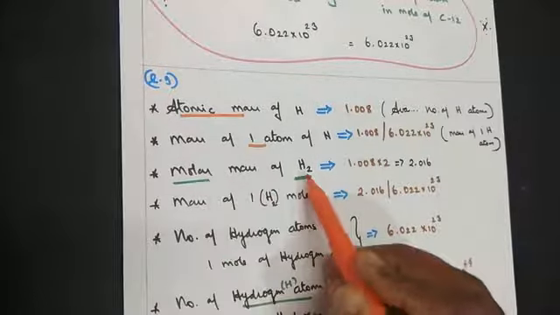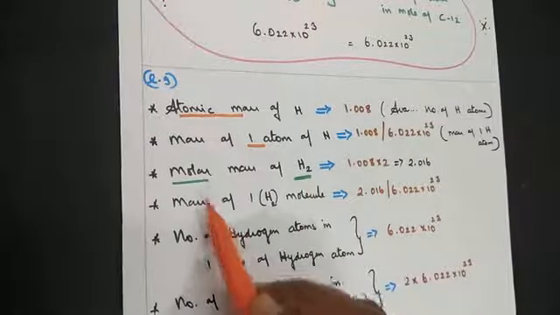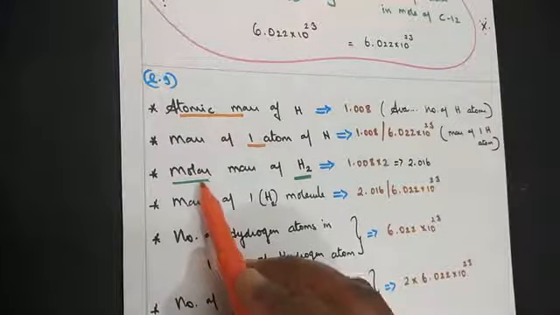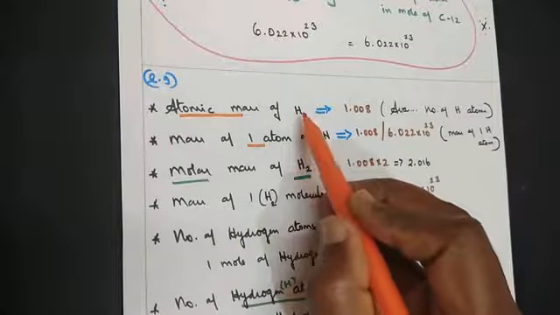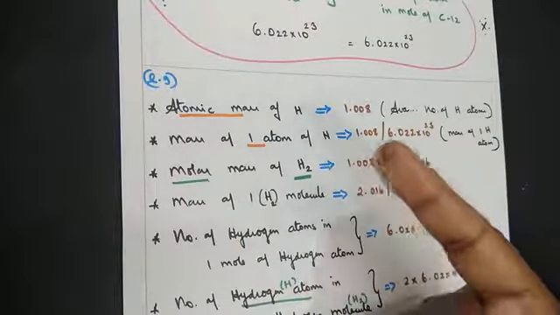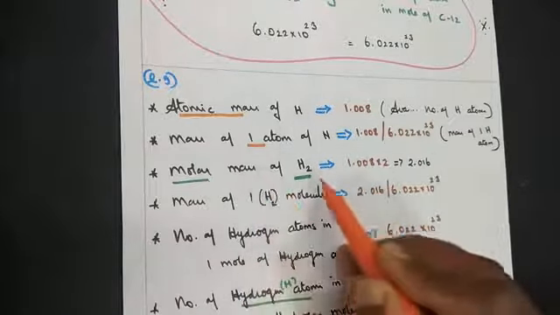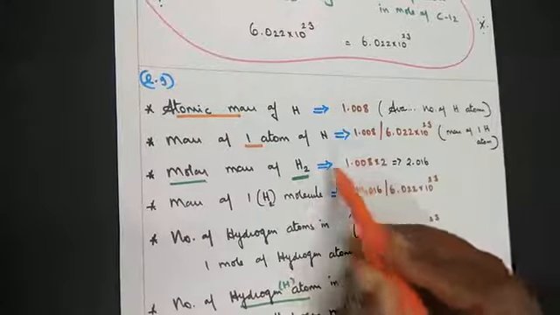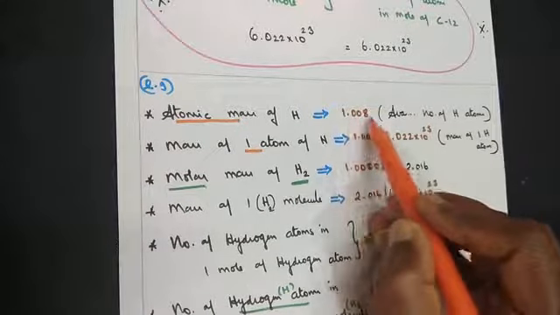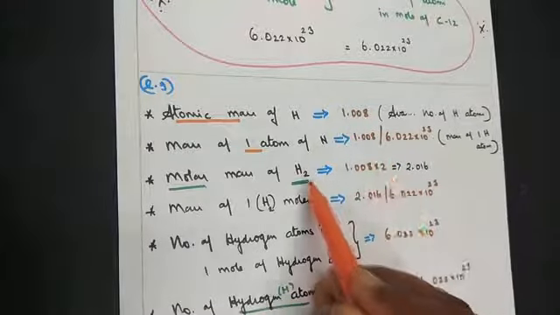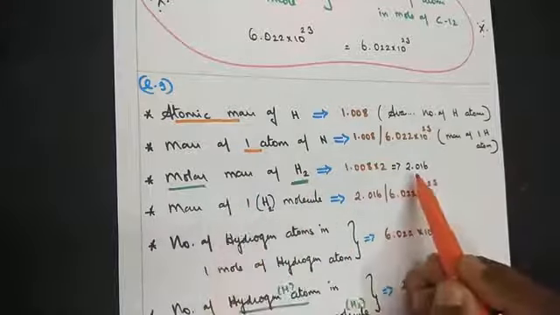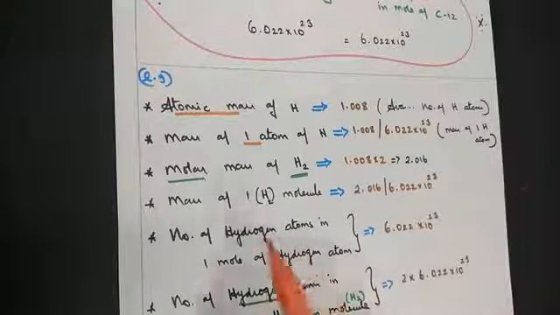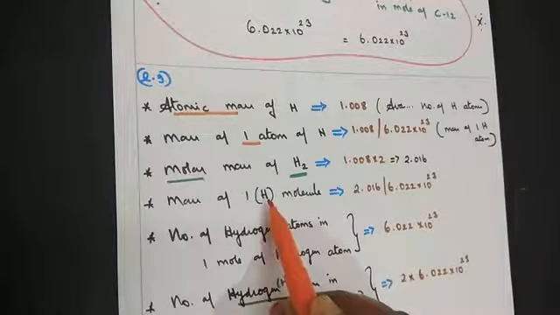Now, molar mass of hydrogen atom. Purposely I have underlined molar. I told you molar mass and molecular mass are one and the same. Hydrogen atom, when you say, you consider one hydrogen atom. Molecule, when you say, hydrogen is diatomic, so you need to consider two hydrogen atoms. The weight of one hydrogen atom is 1.008. I'm multiplying it by 2 because molecular mass is asked. The value we have got is 2.016.